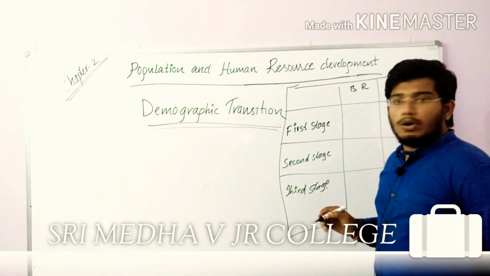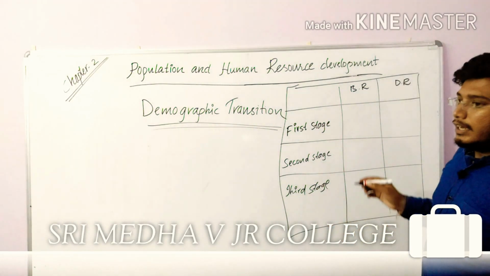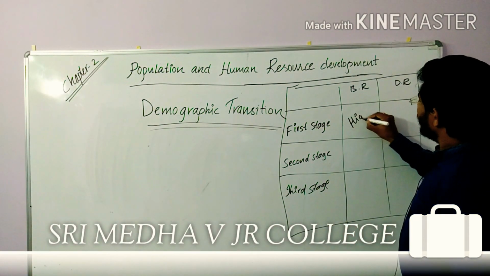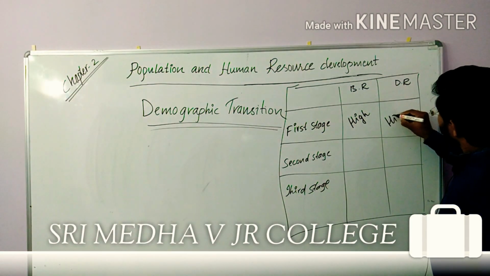First we will talk about the first stage in demographic transition. In the first stage, the birth rate is very high and the death rate is also very high.